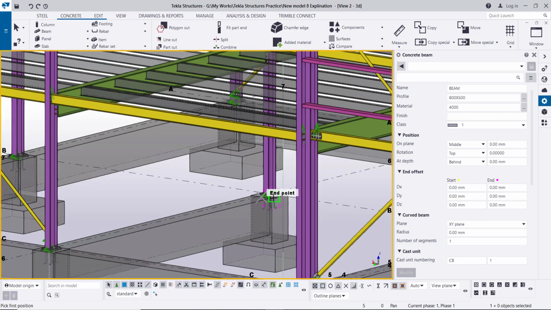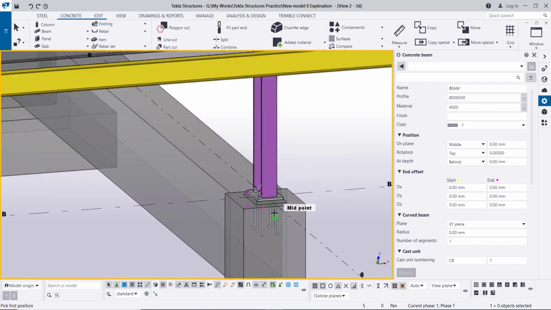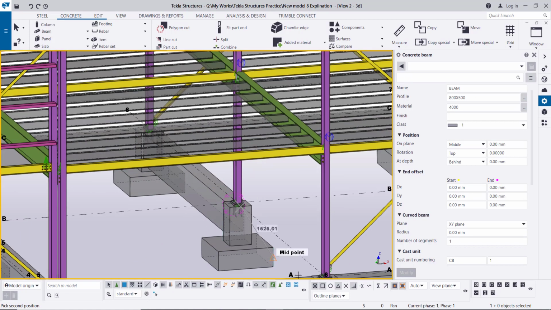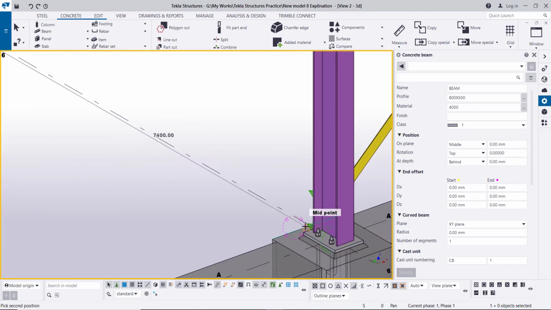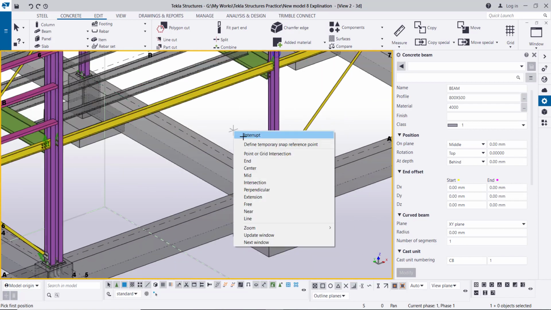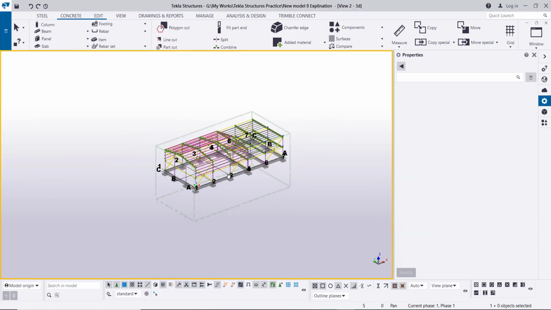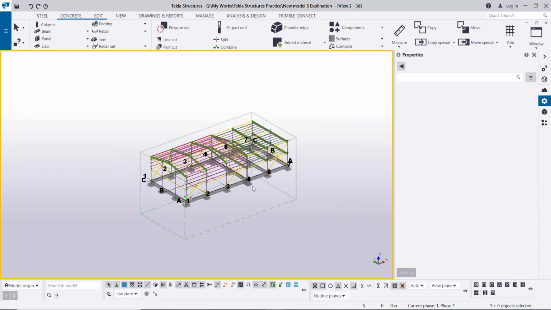Okay, then from middle of this pedestal to middle of this pedestal. So up to this point, all the concrete parts have been created, and this is the end of this tutorial.